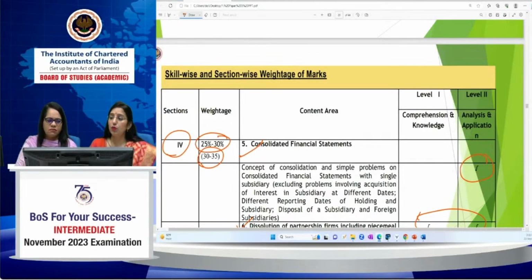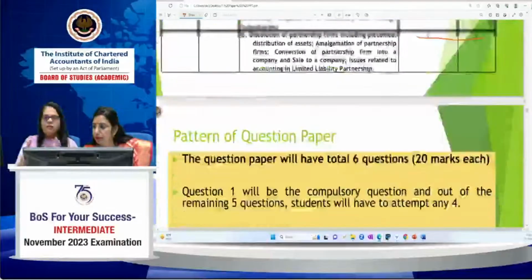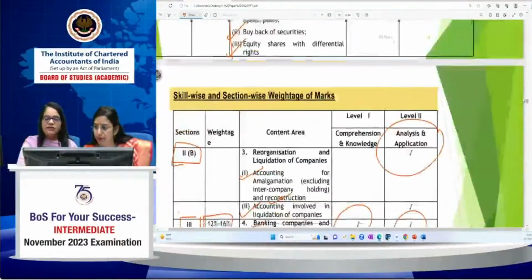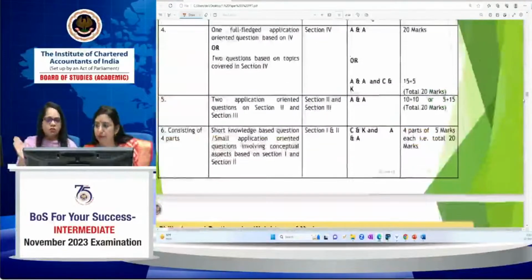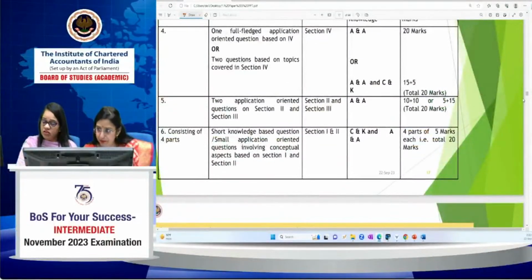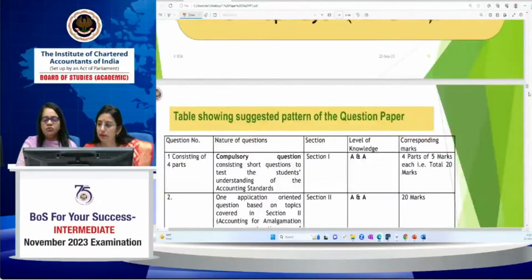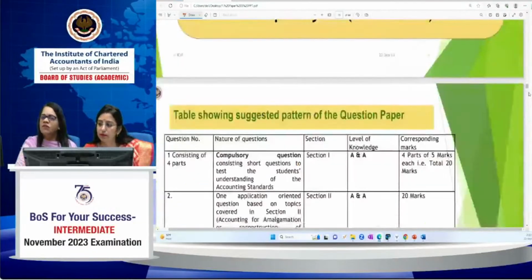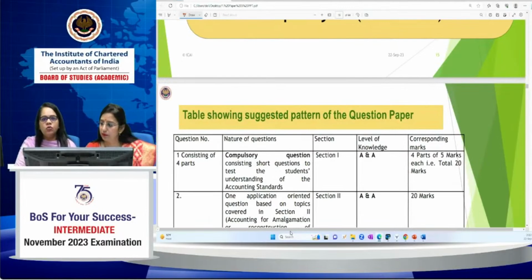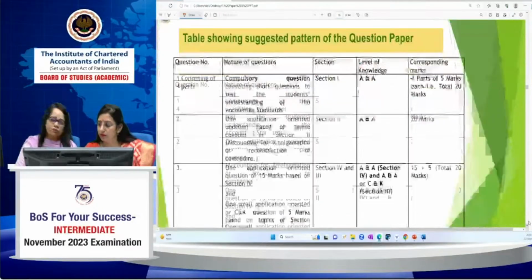Now moving towards the exam pattern. From this table you can easily analyze that 2 topics are the most important topics. One is consolidation, another is the company accounts. Without understanding, do not think of leaving these topics at any cost. You must do these topics, and try to solve each and every question of the study material.